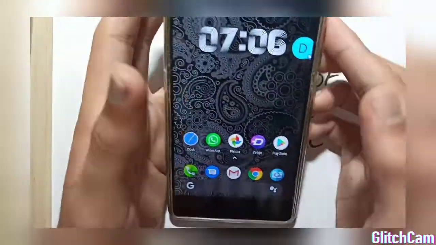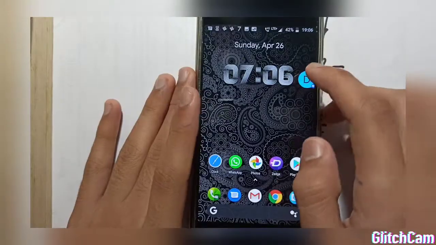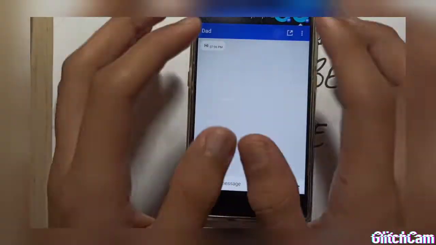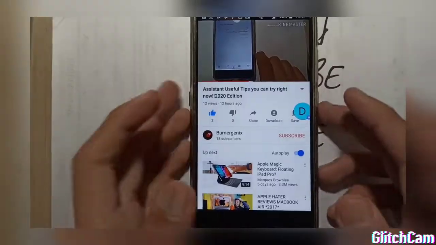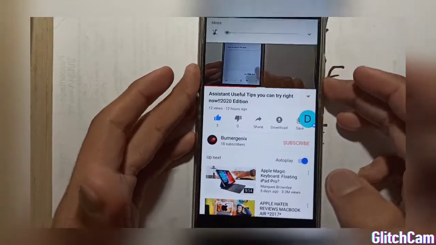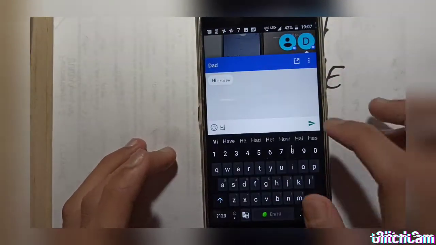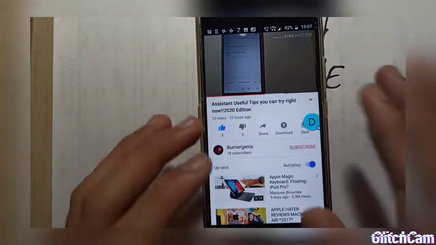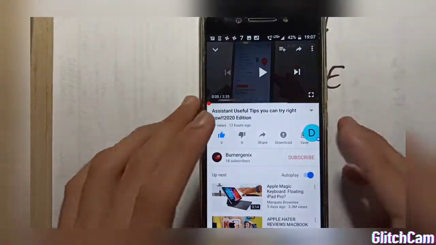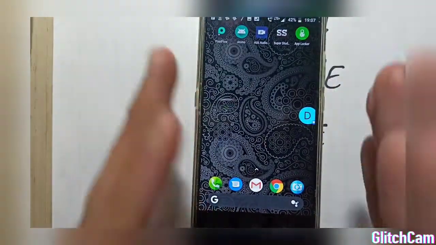So we have got Direct Chat second. Direct Chat is a very good app if you have got chats. Like you can see I can directly reply, if I have opened any app. This is the best app to multitask. Like if you are watching a video you can also reply to someone and you will get messages easily. So this is very helpful if you are more of a chatting person that you chat with others. So let's get to the next one.